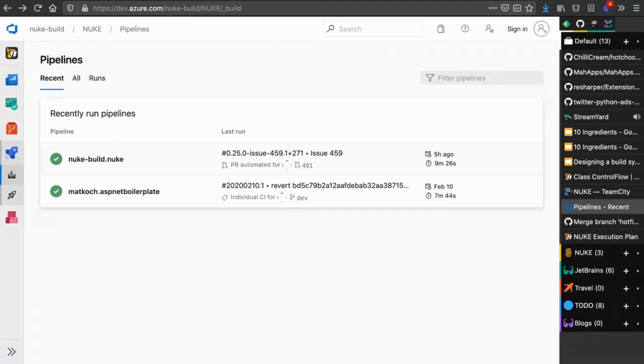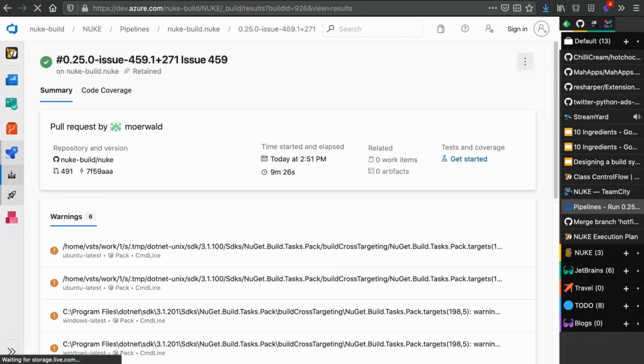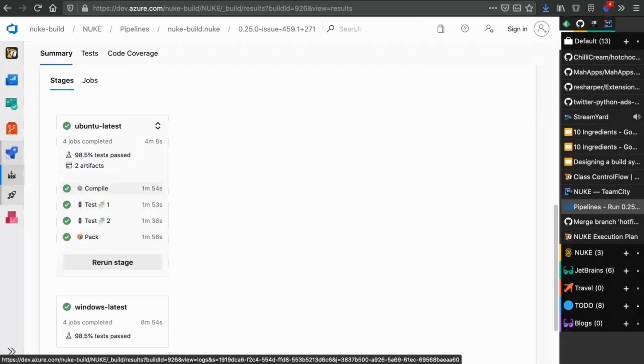For Azure Pipelines, it's roughly the same. So here is again NUKE build running on Azure Pipelines. And here we can see it's running on Ubuntu latest, Windows latest, macOS latest. And if we open that, we can see compile, test partition 1 and 2, etc.